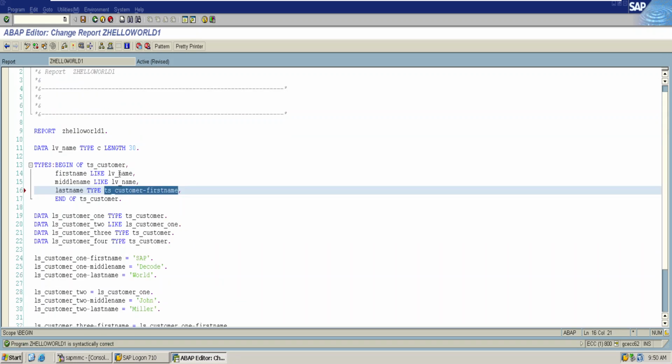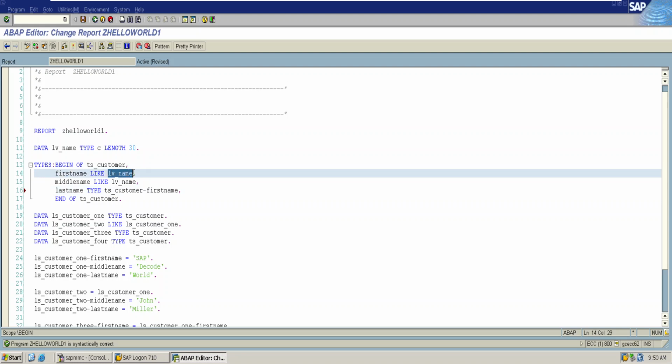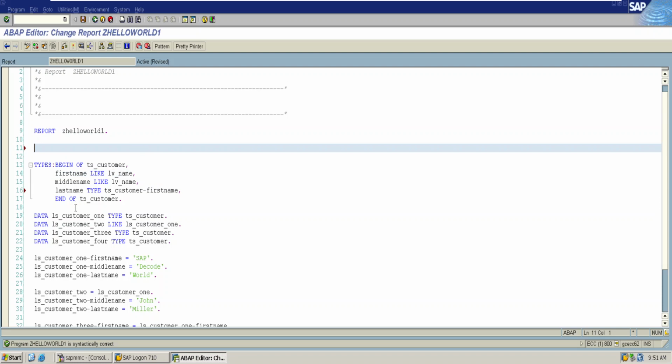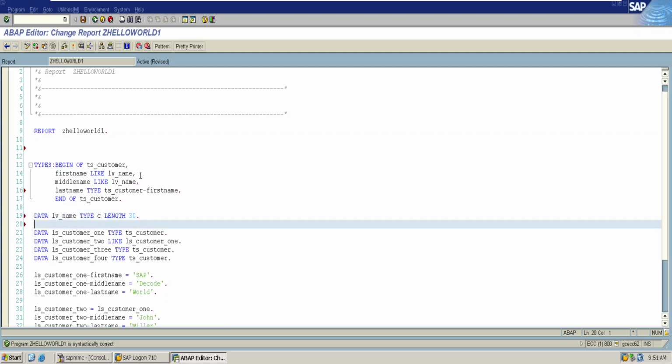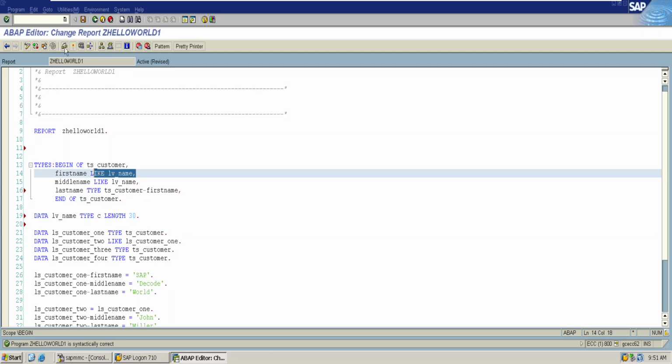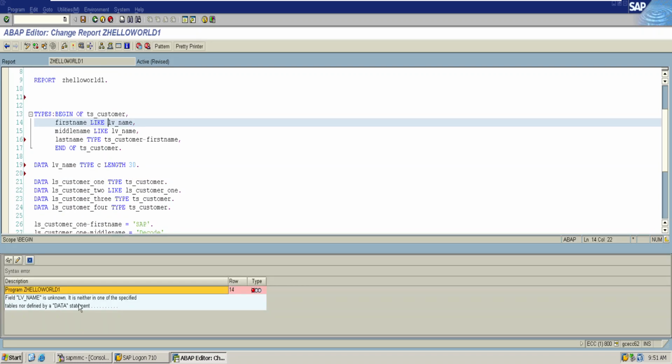In the same way, we have accessed the LV name only because we have declared the LV name at line 11. If this declaration has happened after the creation of the type structure, then the system doesn't know what exactly LV name is. LV name is unknown. It is neither in one of the specified tables nor defined by data. So at execution of line 14, the system has no idea what LV name is.